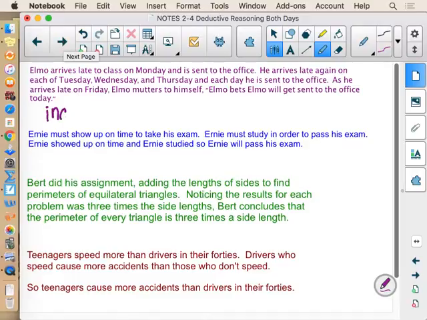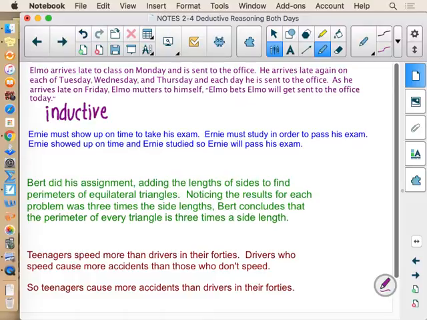So Elmo's looking at inductive reasoning. Did he use it correctly? Yes. He has data that on a day he arrives late, he's sent to the office, arrives late, sent to the office, arrives late, sent to the office. So Elmo's making that conjecture that if he's arriving late on Friday, he will get sent to the office.